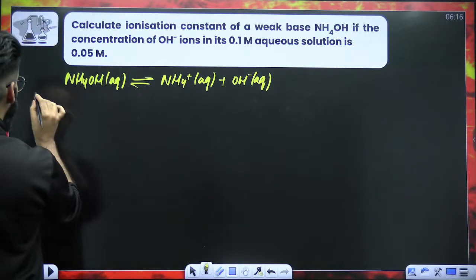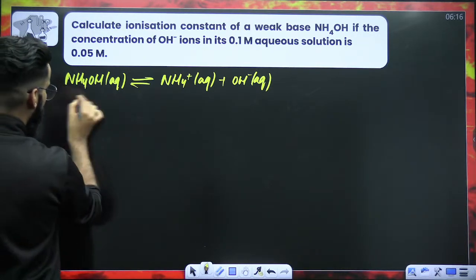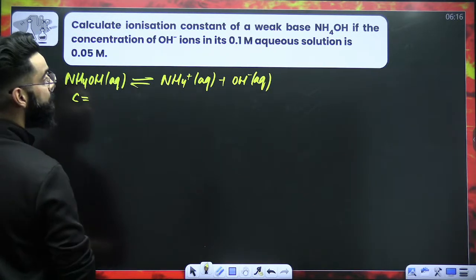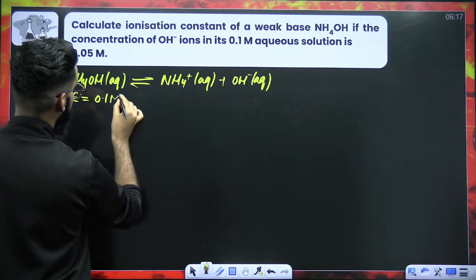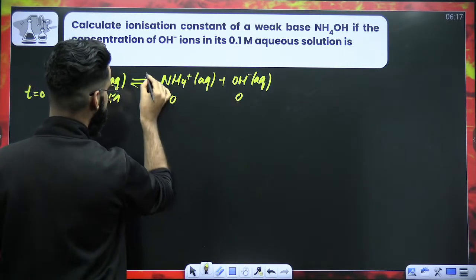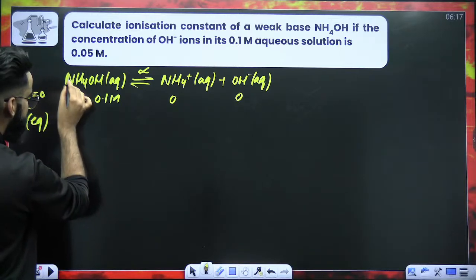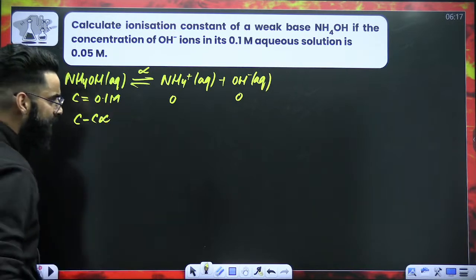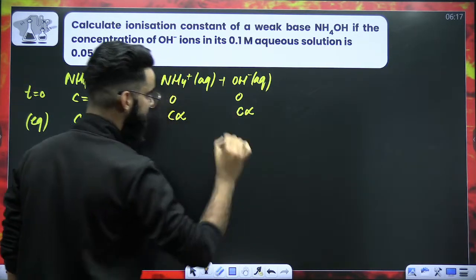Now, all the things you already know. Initially at time t equal to 0, the concentration of NH4OH is C, and it is 0.1 molar. The other two are 0. Let's assume the degree of ionization is alpha. So at equilibrium, the concentration of NH4OH left in the container is C minus C alpha, and the concentration of each ion is going to be C times alpha.